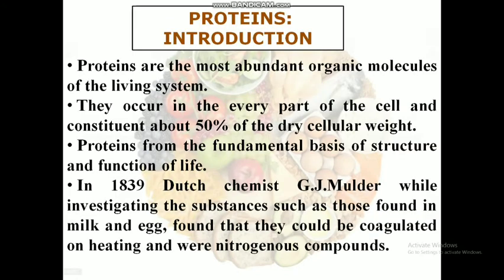Introduction of proteins. Proteins are the most abundant organic molecules present in the living system. Proteins are present in every part of the cell in our body and constitute about 50% of the dry cellular weight. In 1839, a Dutch chemist G.J. Mulder, in his investigation, found that the substances present in milk and egg could be coagulated on heating and that nitrogenous compounds are present.